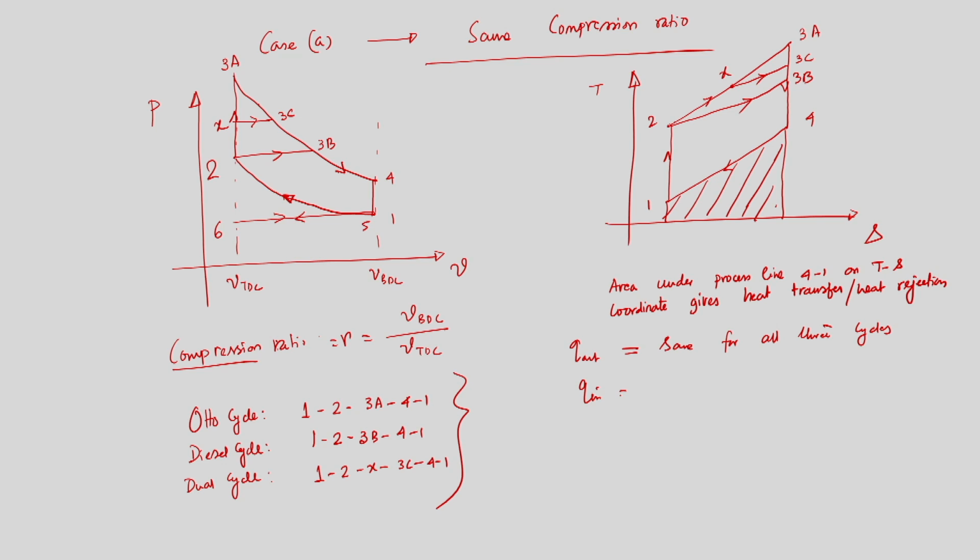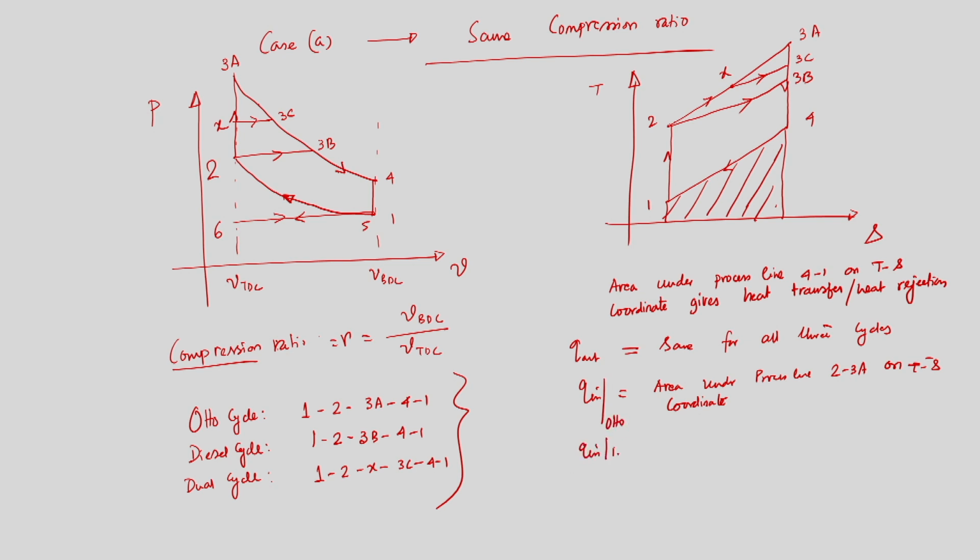From this TS diagram we can see that Q in is the area under process line 2 to 3A on TS coordinate. This gives the heat being added into the system for the Otto cycle. So this is for Otto.